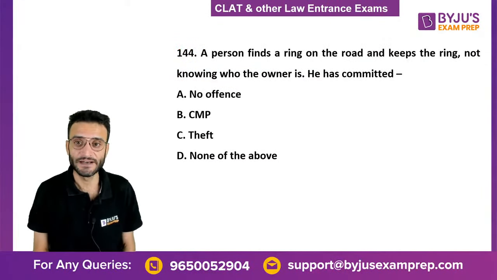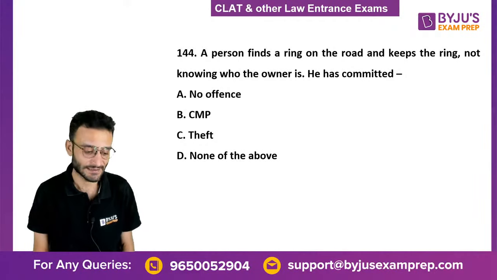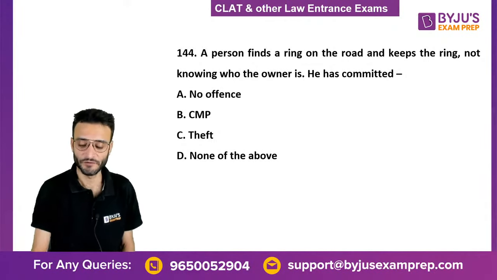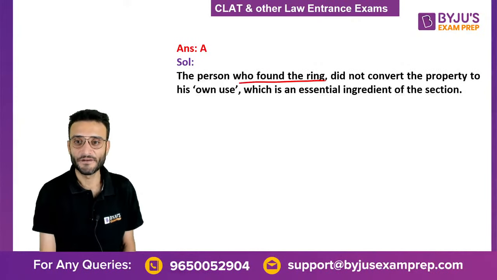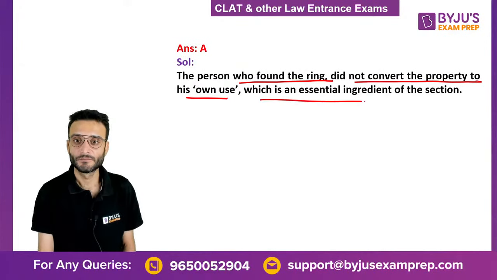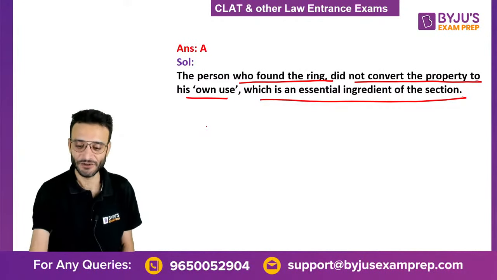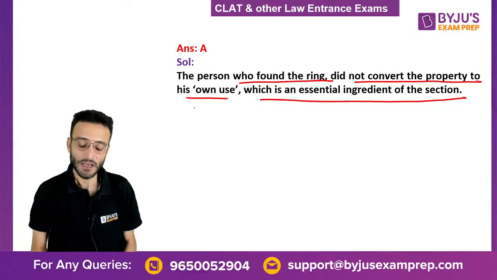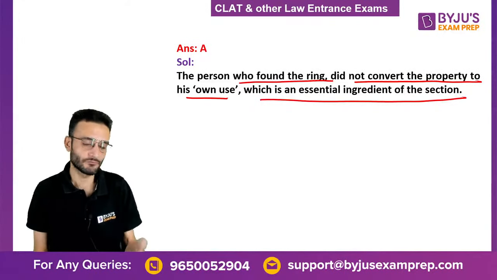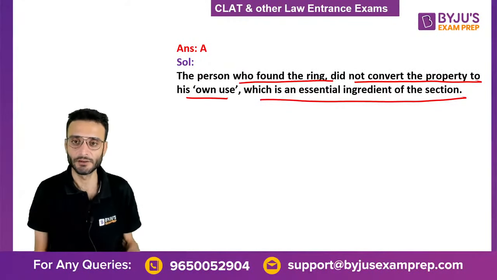144. A person finds a ring on the road and keeps the ring, not knowing who the owner is. Has he committed an offense? The person who has found the ring did not convert the property to his own use, which is an ingredient of the section. So the correct answer is it is not an offense. If you see a gold coin lying in the street and you pick it up, have you committed theft? No.